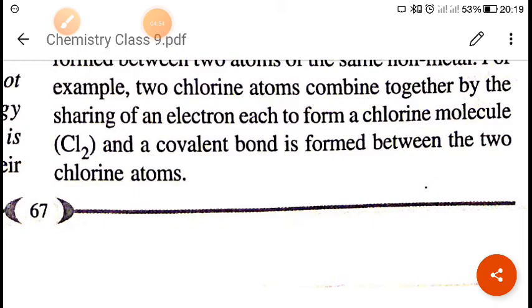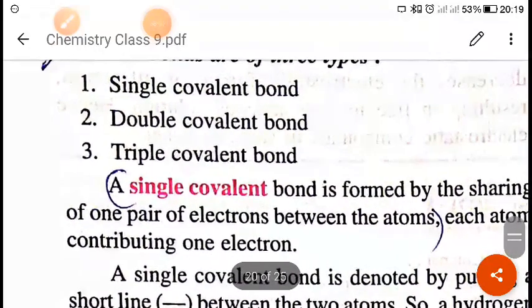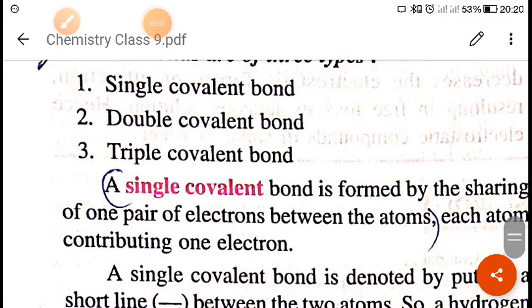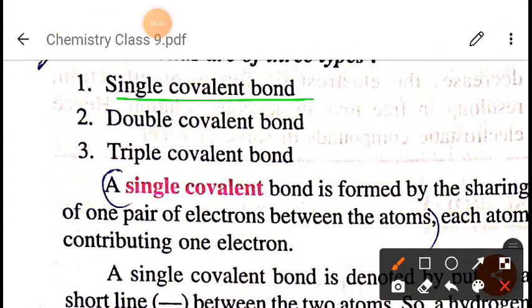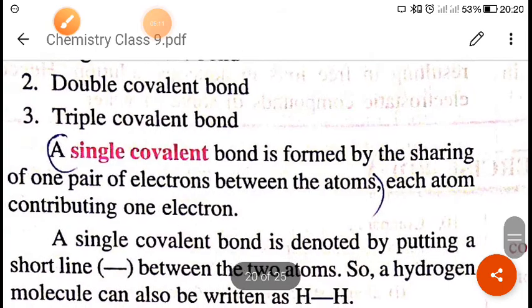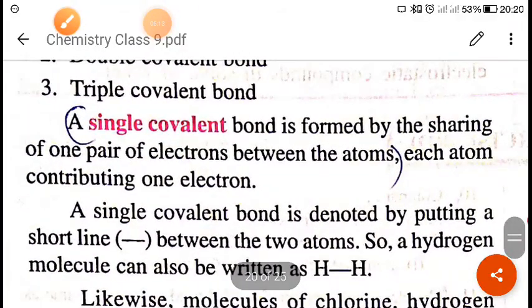Now next is type of covalent bond. So when we talk about the type of covalent bond, there are three types. One is what? Single covalent bond, another one is double covalent bond, and the third one is triple covalent bond. So what is single covalent bond? Single covalent bond is that bond in which there will be only one pair of electrons, means one electron will be shared by each element or each atom.